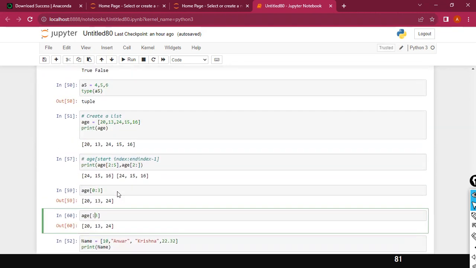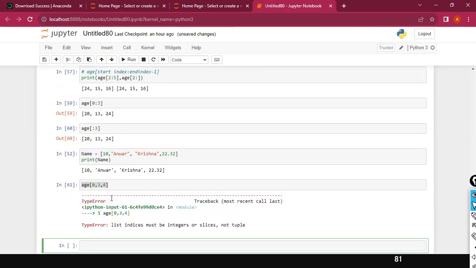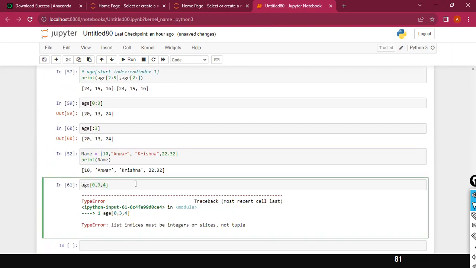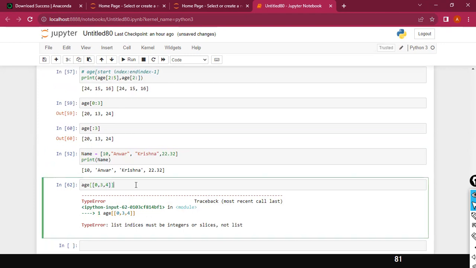Okay, all right. So the next one: age of, let's say, 0, comma, 2, comma 3, 3, comma 4. Does it give any value here? It will not give any value; even this one gives you the error. Let me do one thing. It says it must be integers or slices.